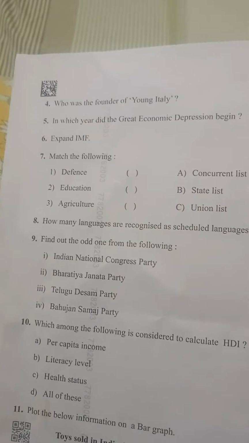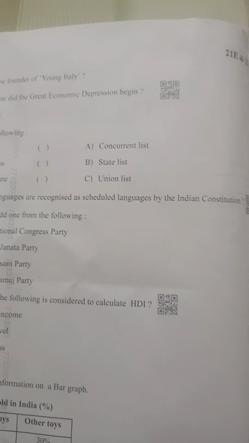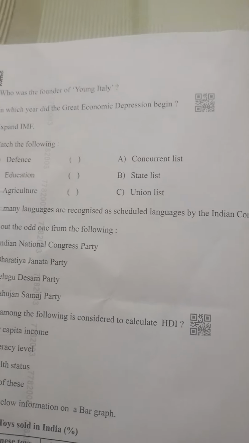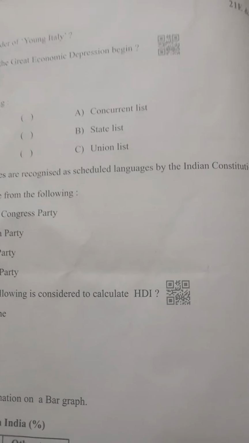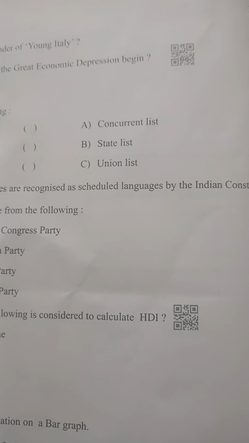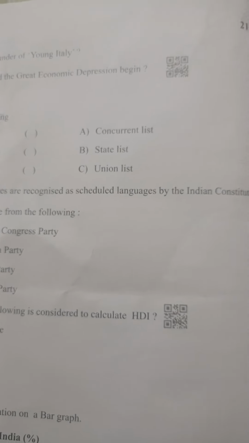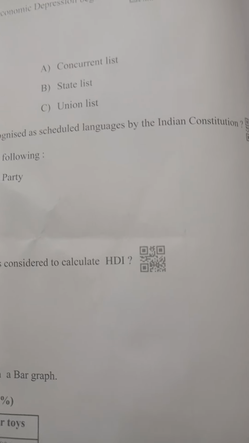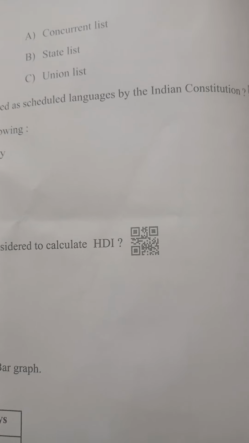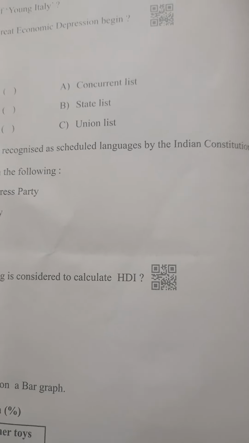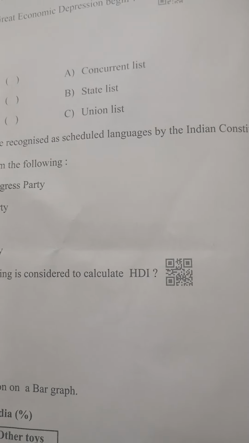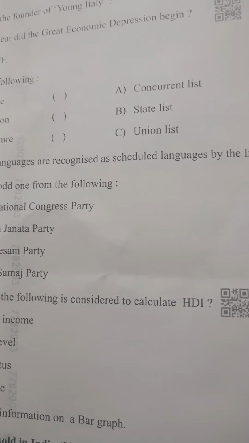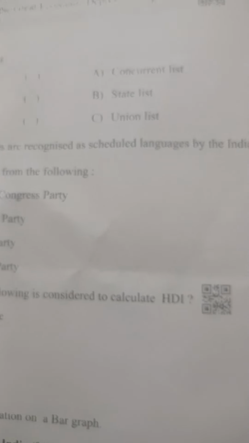Third one, aluminium smelting. Next, fourth one, Giuseppe Mazzini, or Mazzini is also enough. Fifth, 1929. Sixth one, International Monetary Fund. Matching: Defense, Union List; Education, Concurrent List; Agriculture, State List.